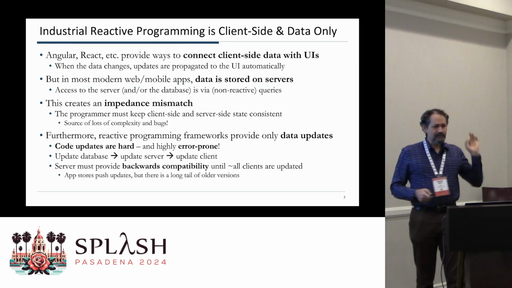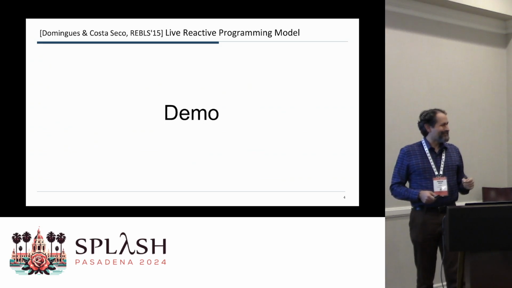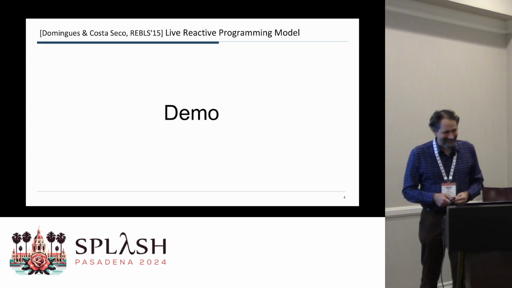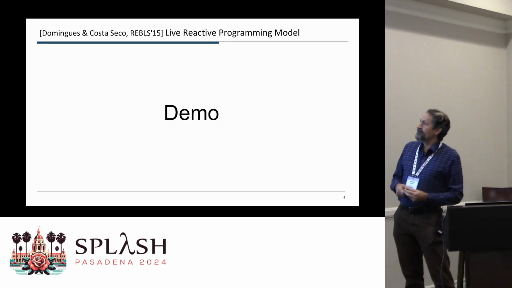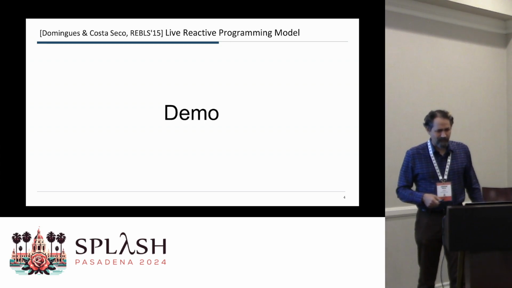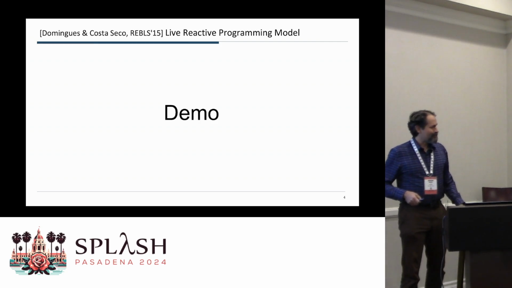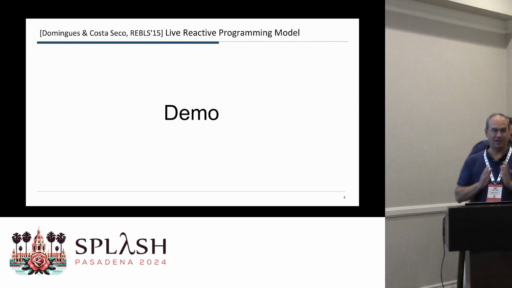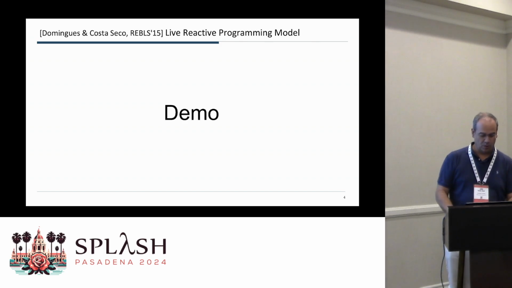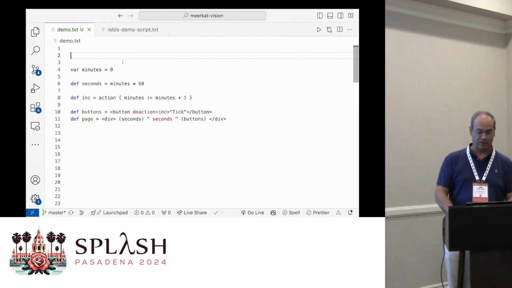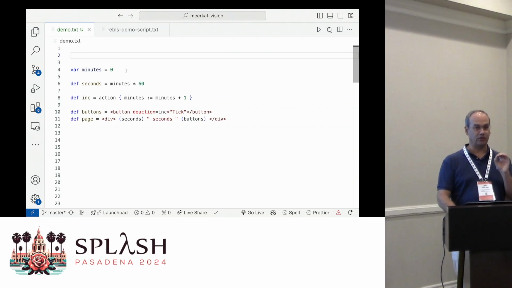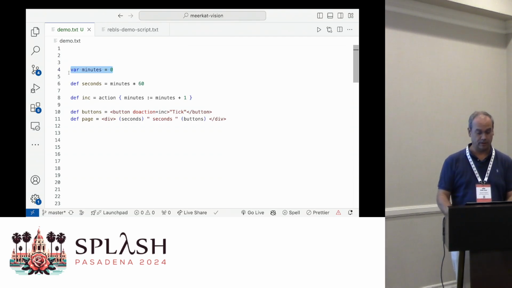So there was this awesome work from actually 9 years ago by João Costa Seco and his student for a way to do this much better, a live reactive programming model. And João will give a demo of what they've been working on. So let me show you what we had 9 years ago. And so we had 3 simple constructions to define a web application. So we could define a variable. That is the symbol here for a database table, something on a server.